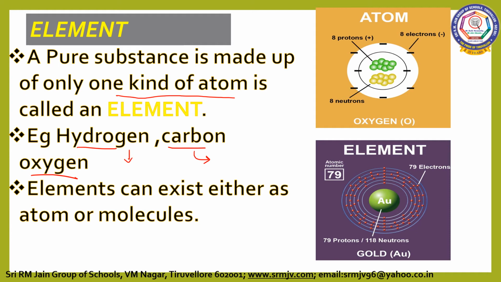Elements can exist either as atoms or molecules. Example, hydrogen exists as a molecule, the hydrogen molecule. Gold can exist as an atom, the gold atom, with the formula Au. So an element can exist either as atoms or molecules.